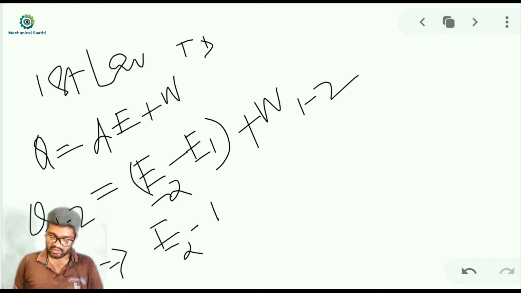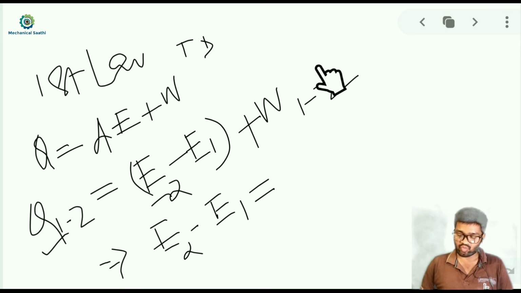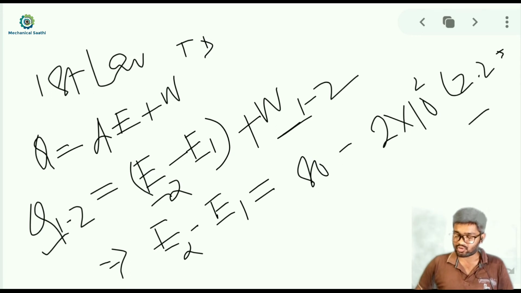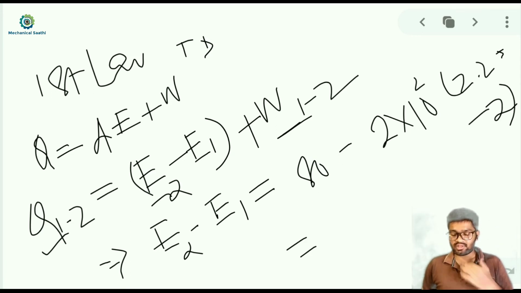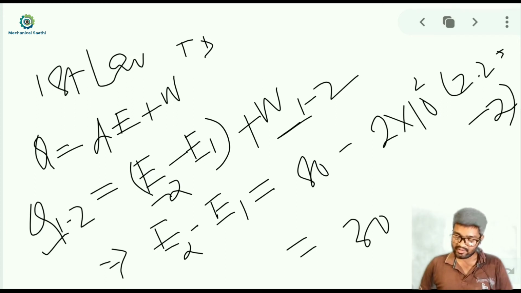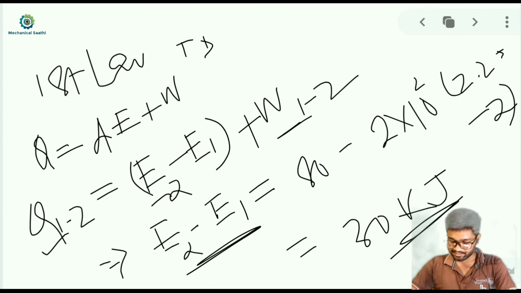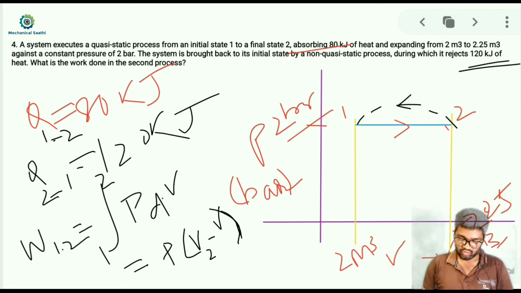So for E2 minus E1, we have to take this work to the other side, so it will be equal to 80 minus W12. W12 we can calculate: 2 into 10 square into (2.25 minus 2). Simply calculating this value, we get 30 kilojoule. So E2 minus E1, that is the change in total energy, is 30 kilojoule over here.